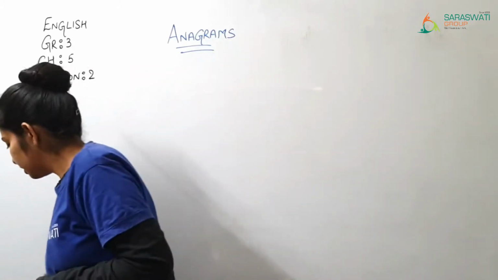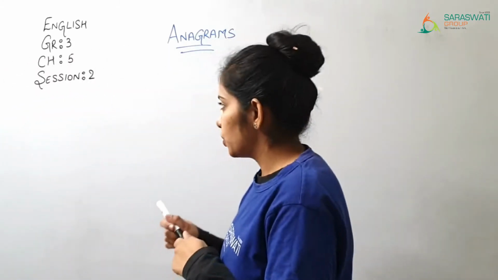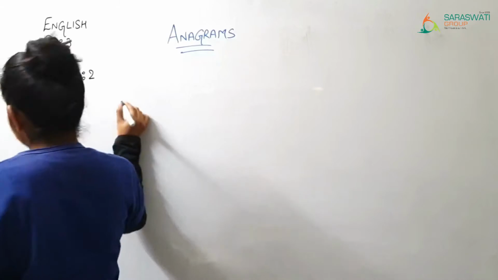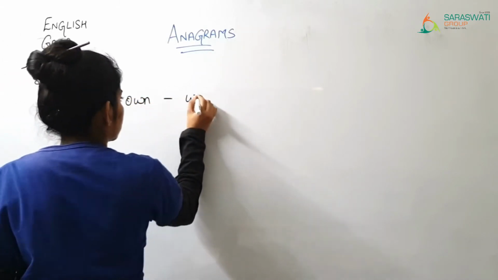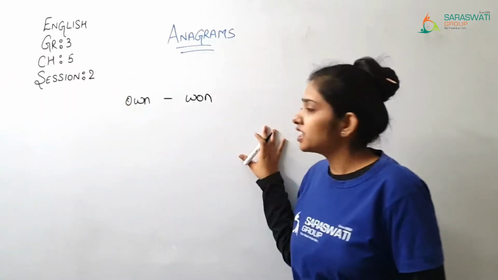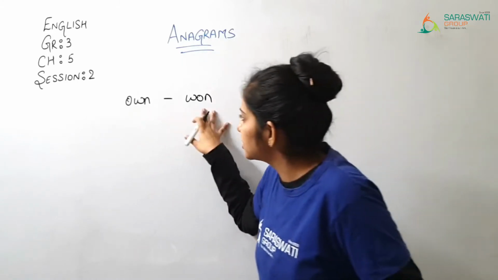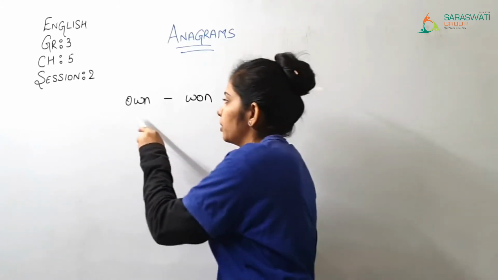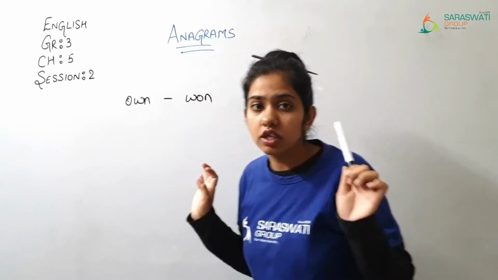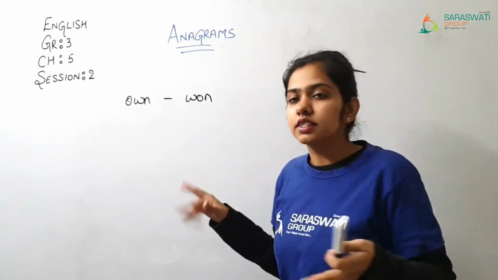For example, once I am writing over here a word. Did you notice something over here, what is the difference? Here O, W and N gives a new word, that is own.